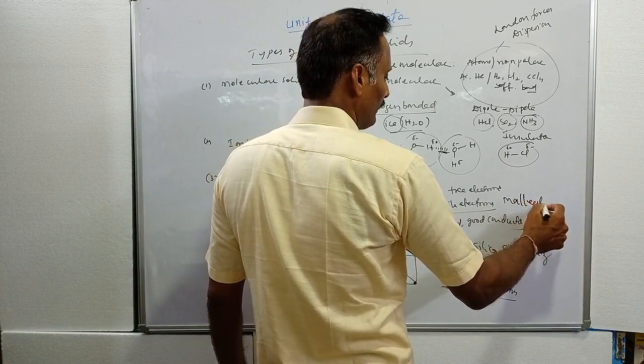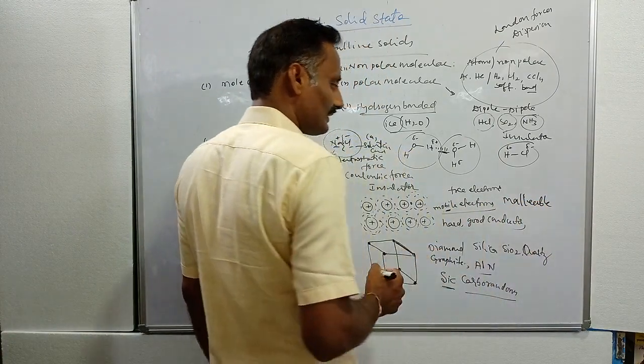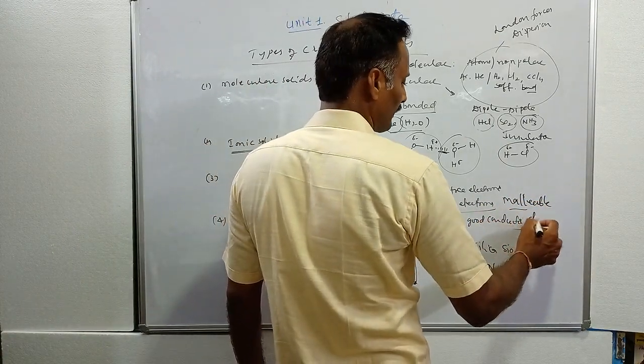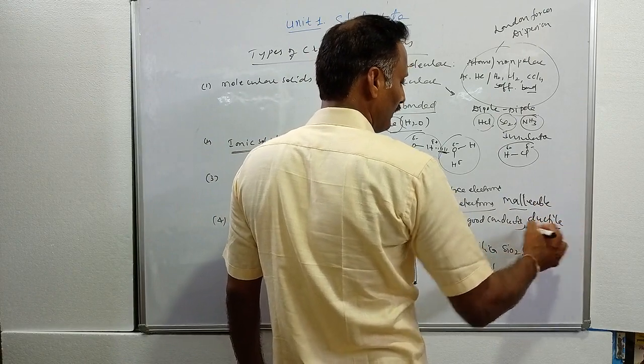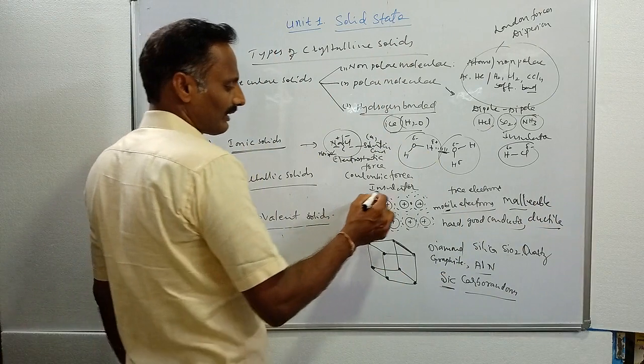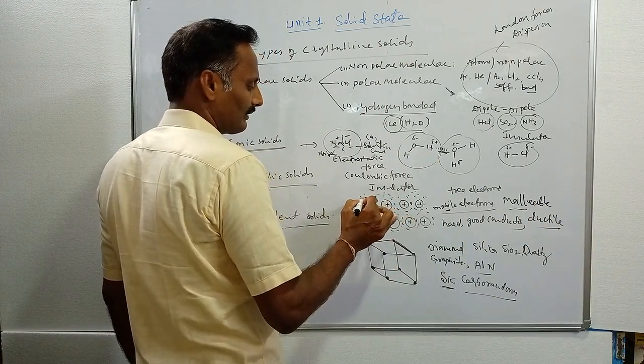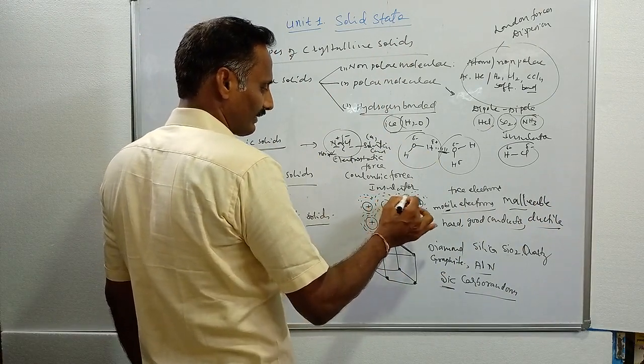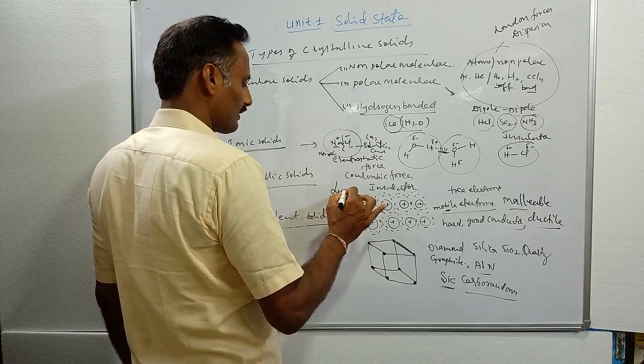Malleable means metals can be made into thin sheets, and ductile means they can be drawn into wires. Also, due to the presence of free electrons, they reflect light, that's why they show the luster property.